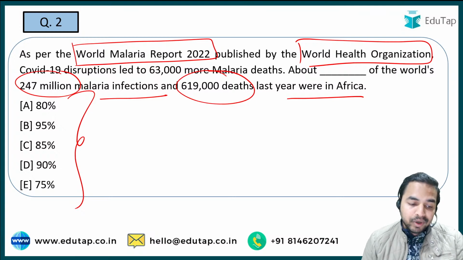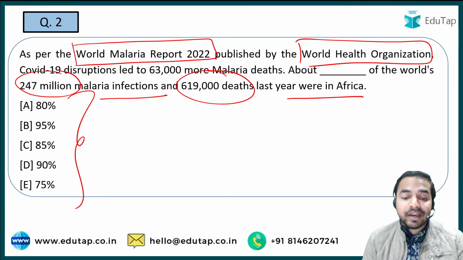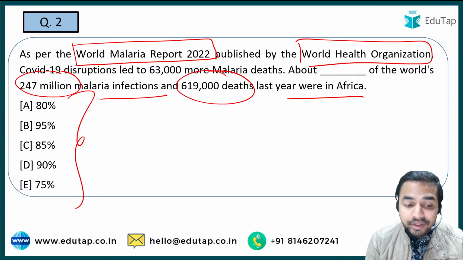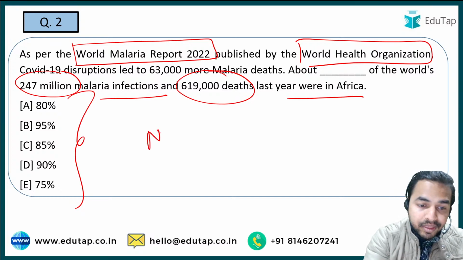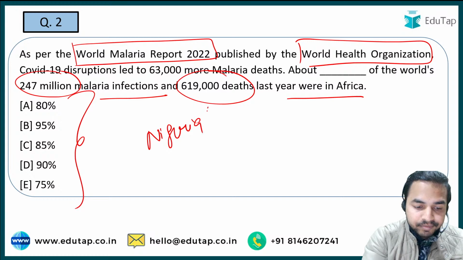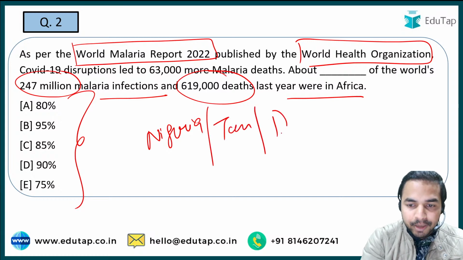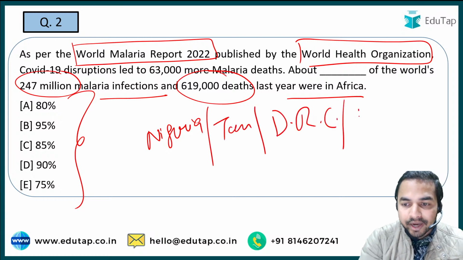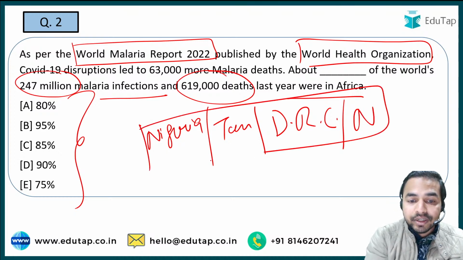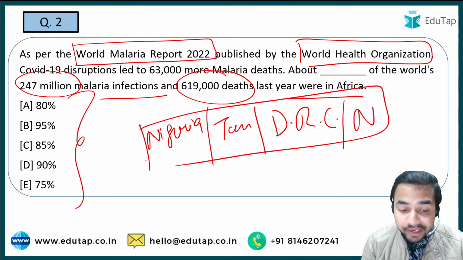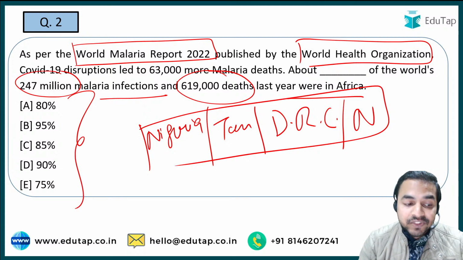World Malaria Report. Let me tell you that more than half of the malaria deaths were only in 4 countries. What were those 4 countries? It was Nigeria, it was Tanzania, it was Democratic Republic of Congo, and the Niger. So more than half of the malarial deaths were basically in these four particular countries.